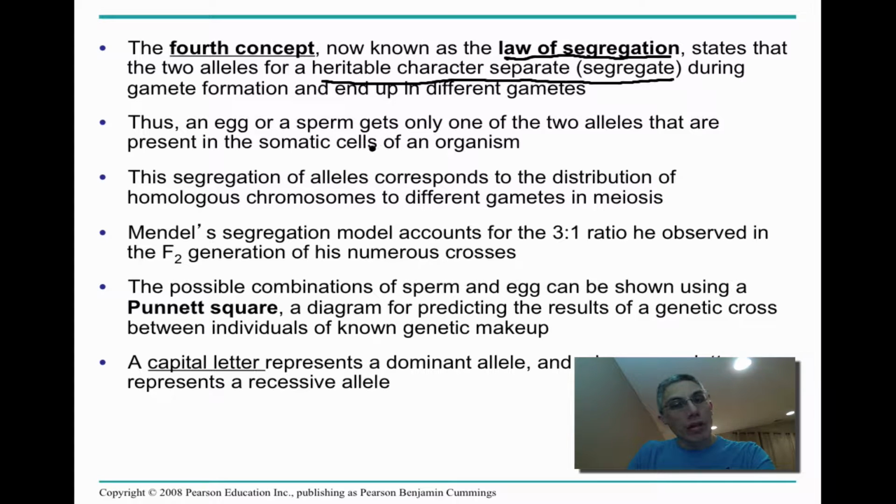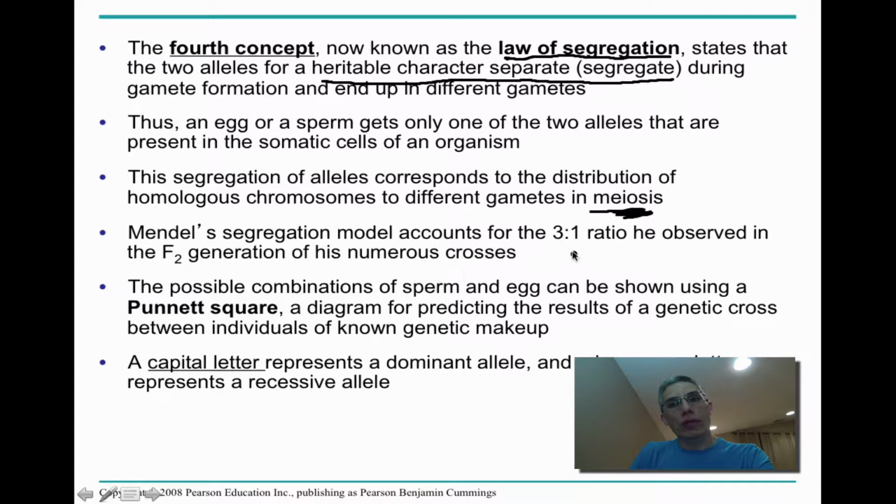But remember, we have a homologous pair. One came from our mom, one came from our dad. Thus, an egg or a sperm gets only one of the two alleles present in the somatic cells of an organism. This segregation of alleles corresponds to the distribution of homologous chromosomes to different gametes that occurs during meiosis.